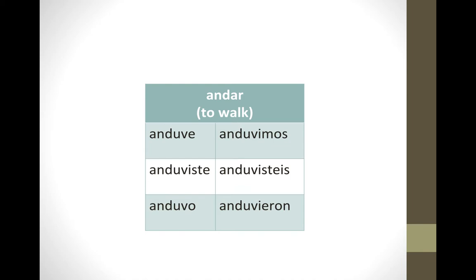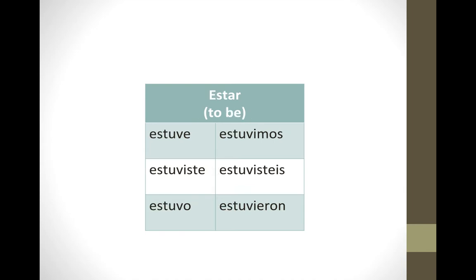Andar. Andar means to walk, and its stem is anduv, so its preterite conjugation is anduve, anduviste, anduvo, anduvimos, anduvieron. Your next verb is estar, to be. Its stem is estuv, so its preterite conjugation is estuve, estuviste, estuvo, estuvimos, estuvieron.